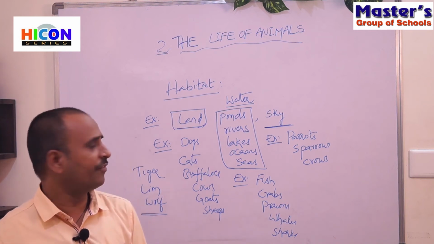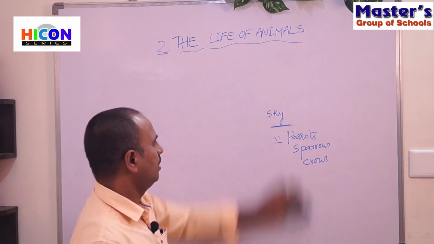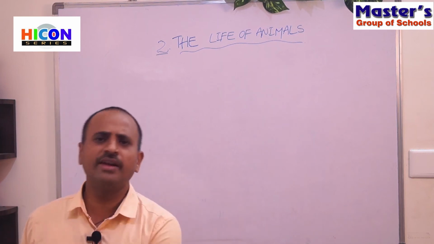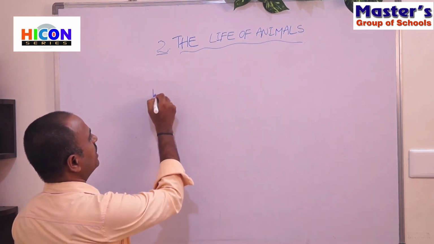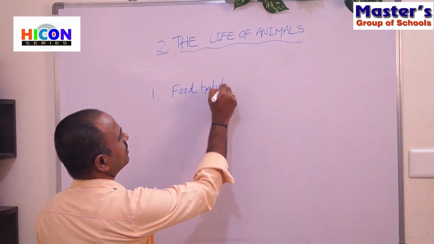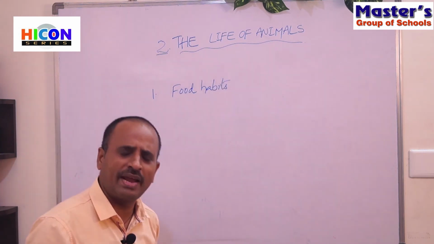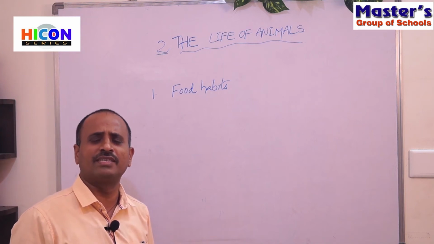They are different in their food habits. For example, some animals eat plants and grass, some animals eat insects, and some animals eat flesh.